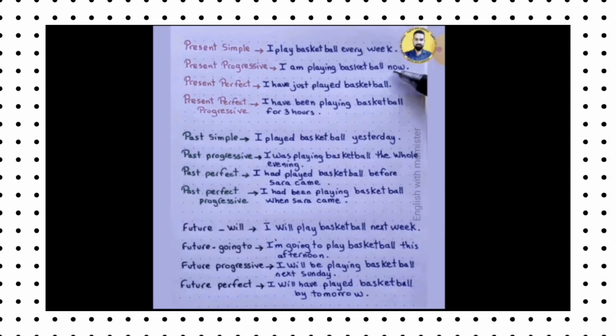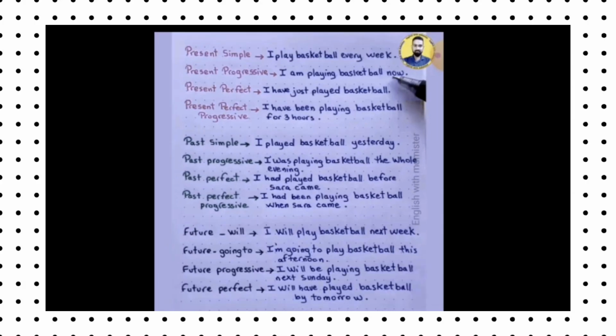Its structure is subject plus have plus been plus V1 plus ing. Most of the time with present perfect tense we use just, for, and since, and I will list the ground rules for each tense.